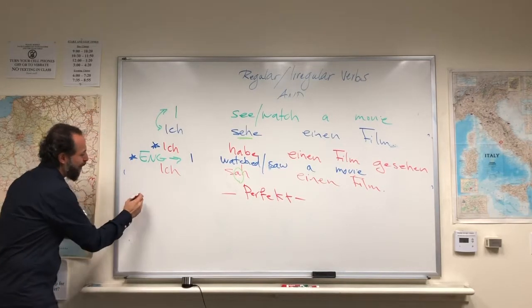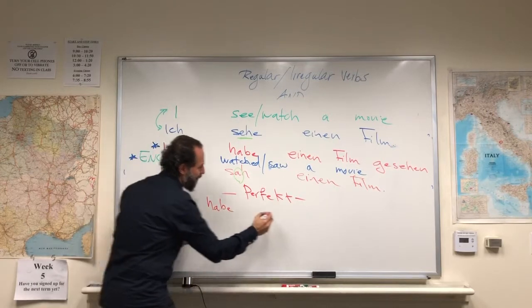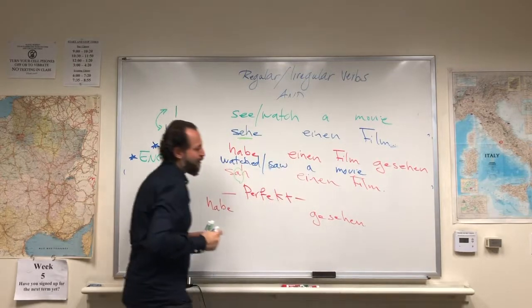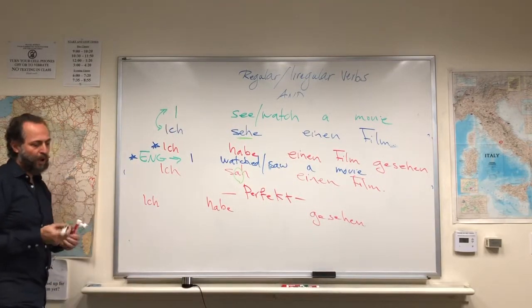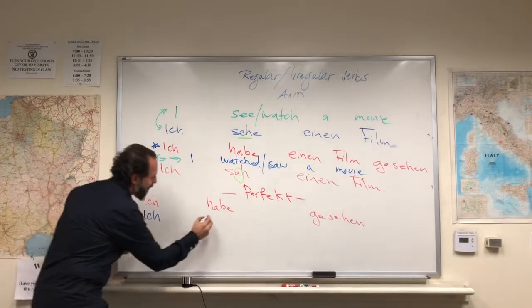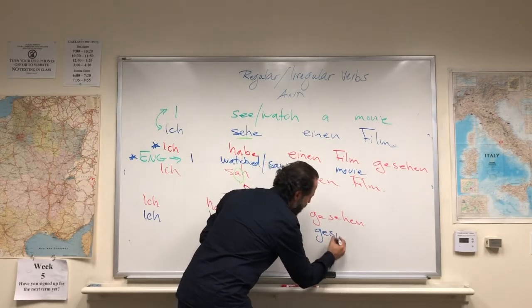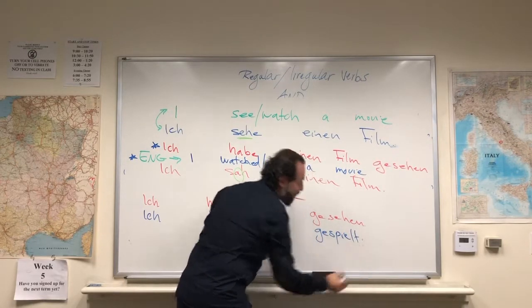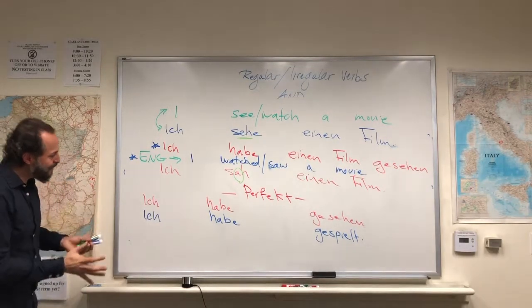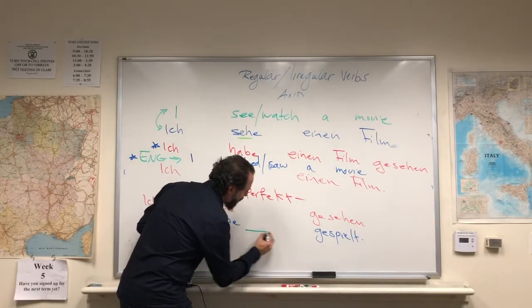So the verb like ich habe gesehen, which means I have watched, or maybe a regular phrase like ich habe gespielt. What does it mean? Ich habe gespielt? Played. I played, exactly. So as you see, the objectional phrase comes here.